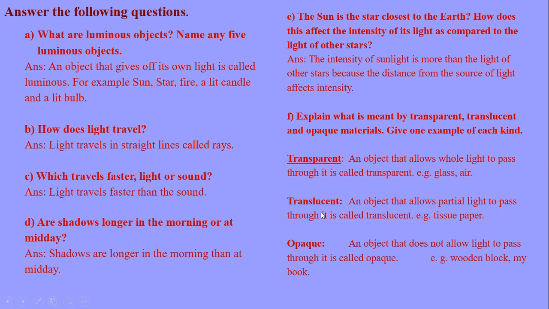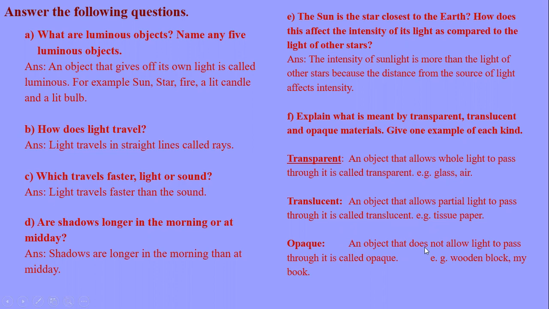And what is translucent? An object that allows partial light to pass through is called translucent. For example, tissue paper. You cannot see clearly through tissue paper or sunglasses. So it means it cannot allow whole light; just a little part of the light passes through.